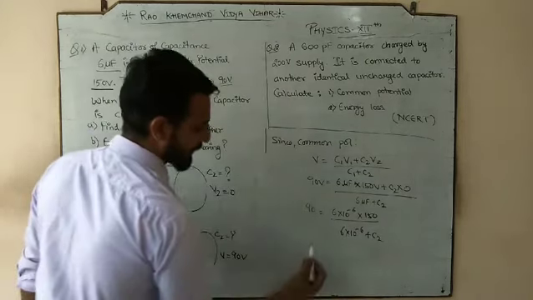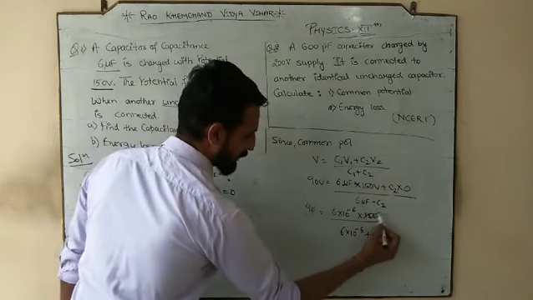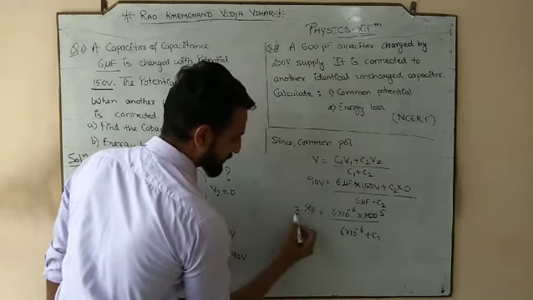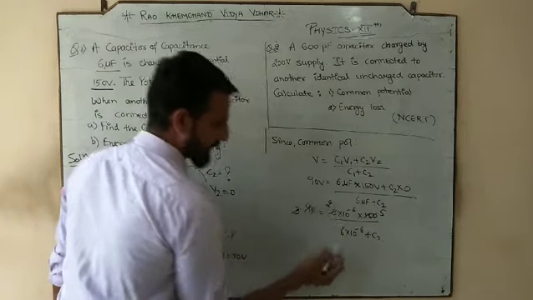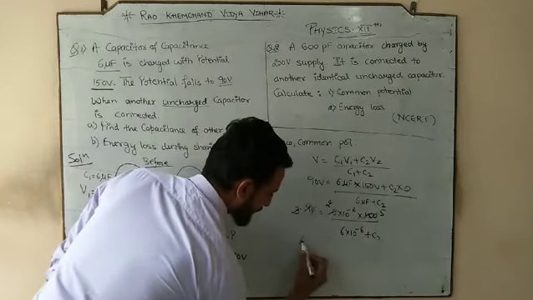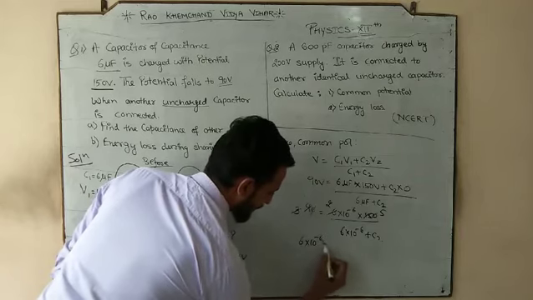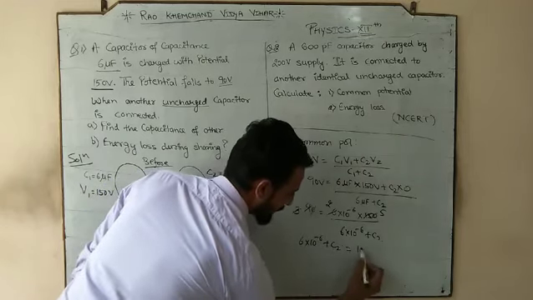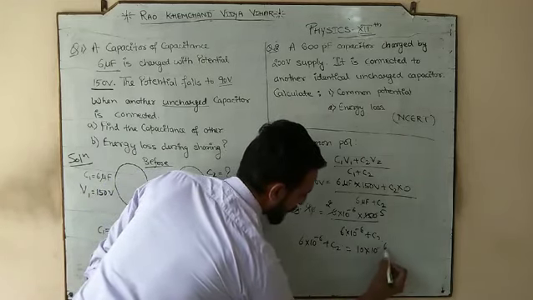So if we cross multiply, 3 5s are 15, 3 3s are 9, 3 2s are 6. So it would be 5 2s are 10. So it would be 6 into 10 power minus 6 plus C2 is equal to 10 into 10 power minus 6.